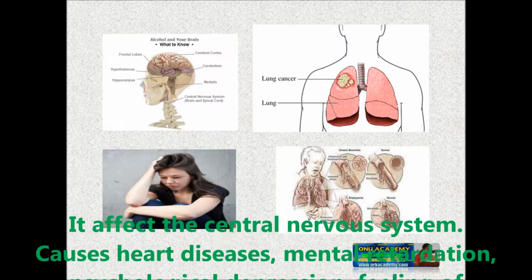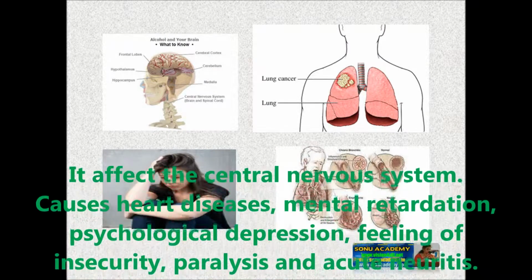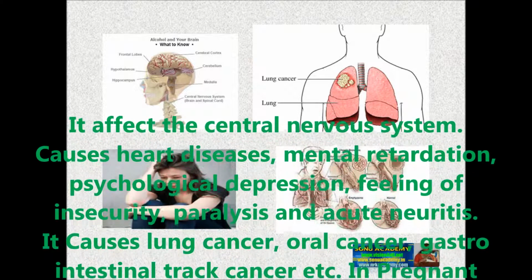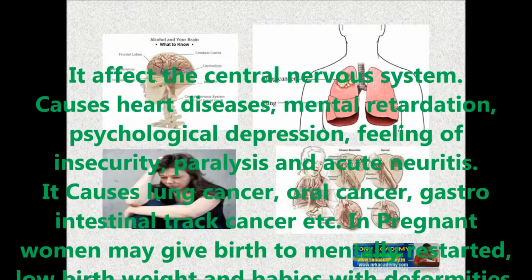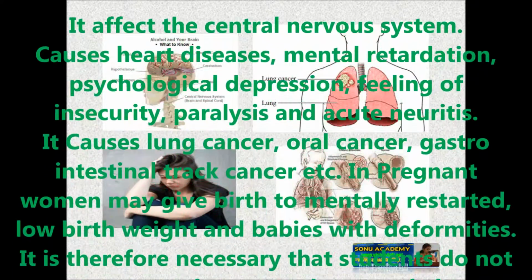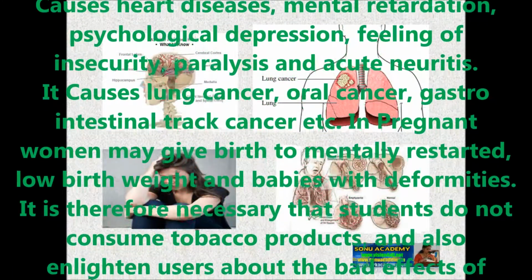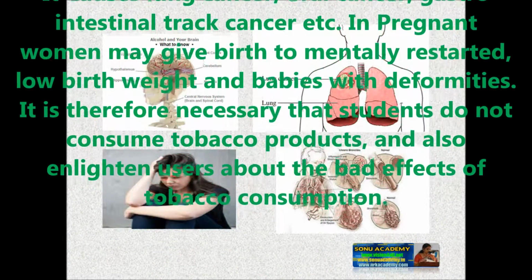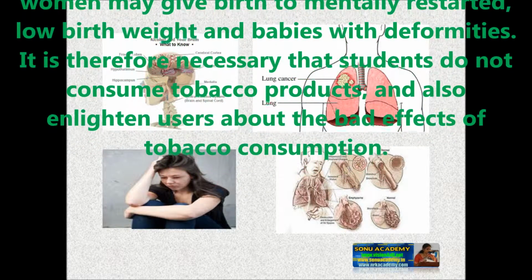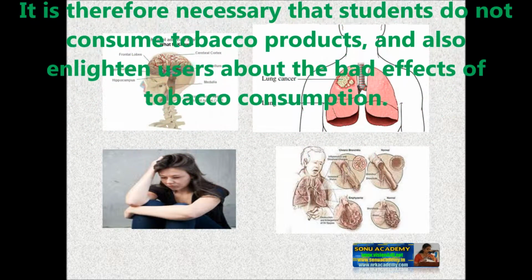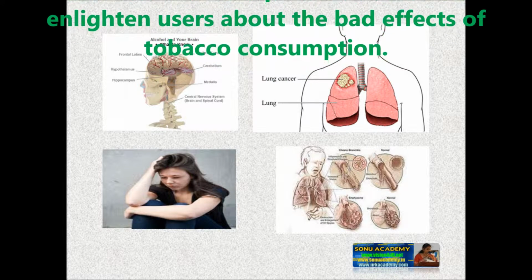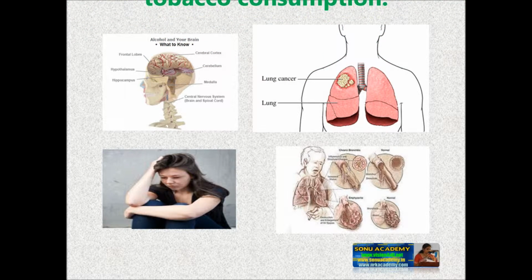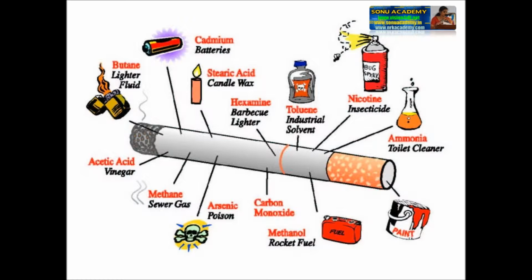Consumption of tobacco products generally affects the central nervous system, and causes heart diseases, mental retardation, psychological depression, feeling of insecurity, paralysis, and acute neurosis. It causes lung cancer, oral cancer, gastrointestinal tract cancer, etc. Pregnant women may give birth to mentally retarded babies, low birth weight babies, and babies with deformities. It is therefore necessary that students do not consume tobacco products and also enlighten the users about the bad effects of tobacco consumption.